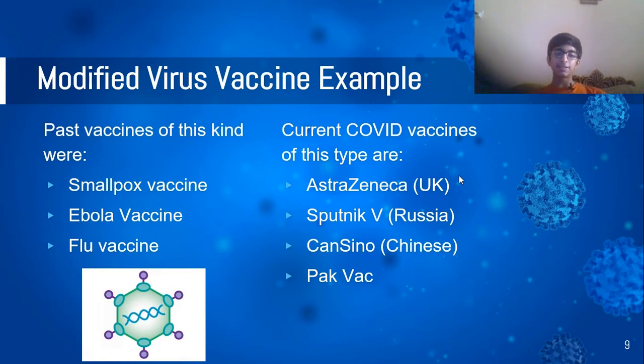Now, the past vaccines of this kind are smallpox vaccine, Ebola vaccine, and flu vaccine. Ebola was a very deadly epidemic like COVID-19 in the past, and modified virus vaccine was used to cure that disease. So you can see that it is quite effective and it is also considered safe. The current COVID-19 vaccines of this type are AstraZeneca, Sputnik 5, CanSino, and PacVac. AstraZeneca, Sputnik, and CanSino require 2 doses, whereas PacVac requires 1 dose.